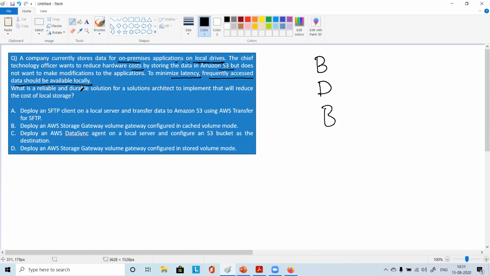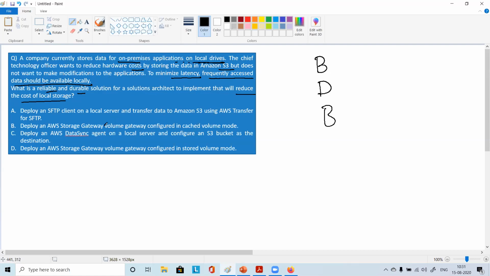What is a reliable and durable solution for a solutions architect to implement that will reduce the cost of local storage? Okay, so again they are talking about the cost, right? Reduce the cost of local storage.